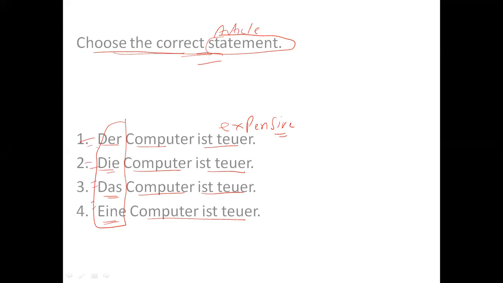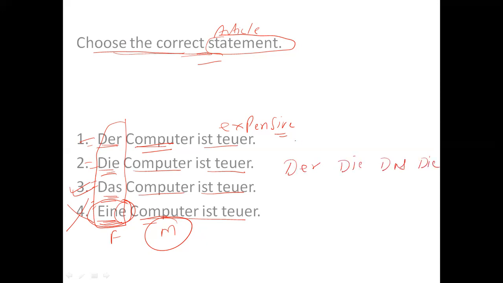So 4 articles are given: der, die, das, and one is indefinite. If I talk about computer, computer is masculine. So if I talk about fourth statement, it is wrong because eine we use with feminine. So fourth statement is wrong. If I talk about third statement, so it is like that: der, die, das, and die.